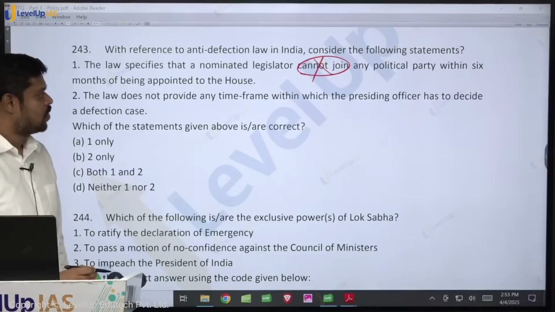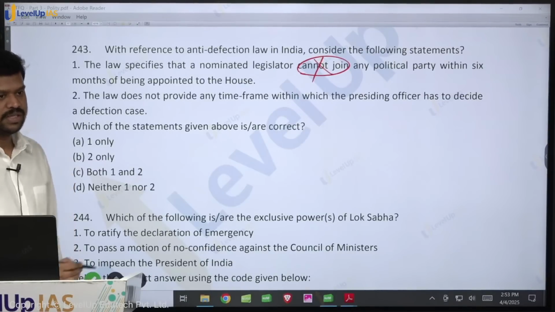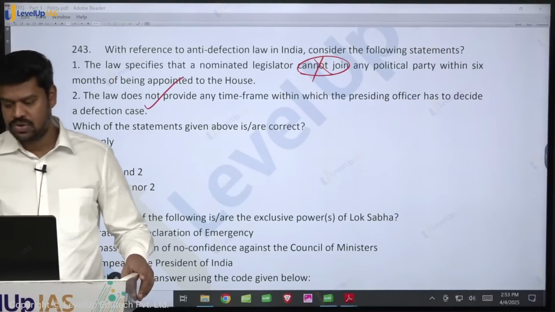The law does not provide any time frame within which the presiding officer has to decide the defection case. Is it true? Yes, there is no time limit. In fact, this is one of the major criticisms when it comes to the anti-defection law.